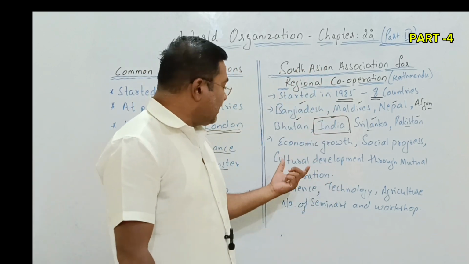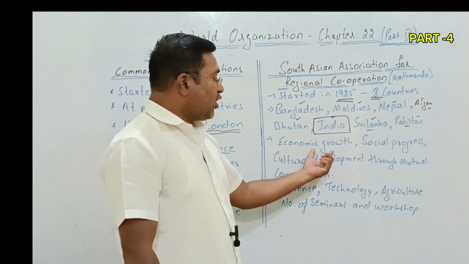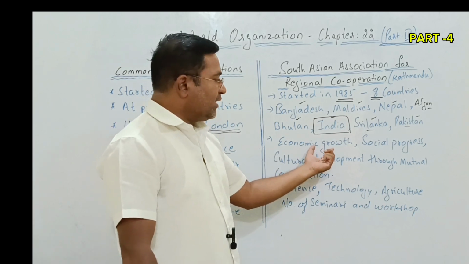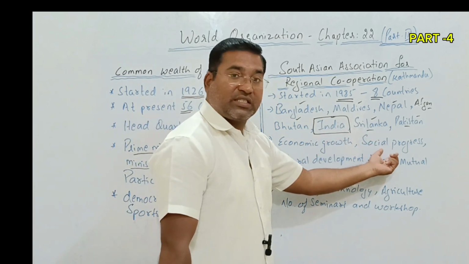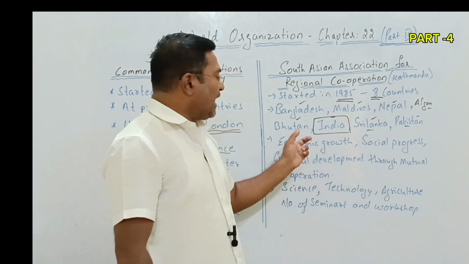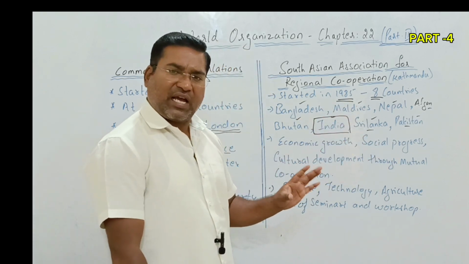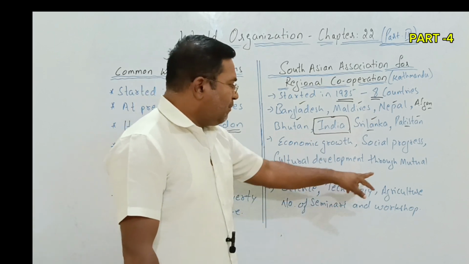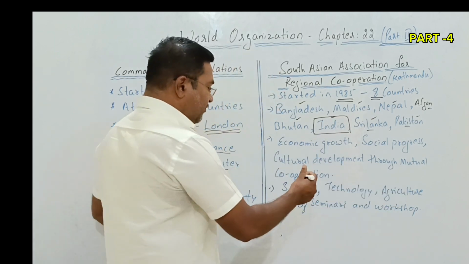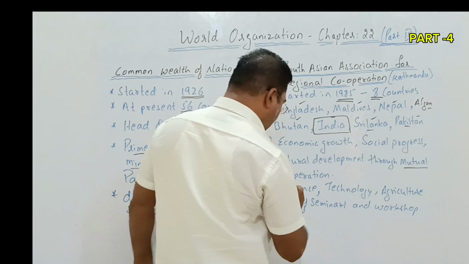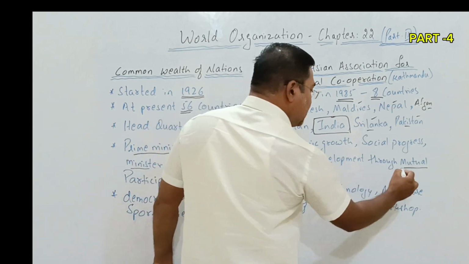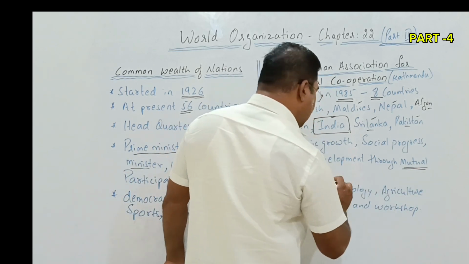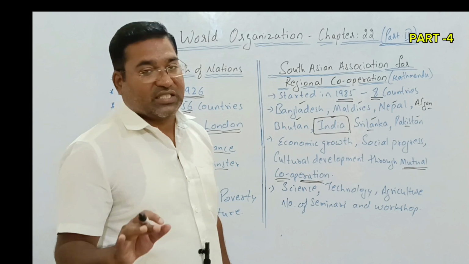It was decided by the countries that there should be a focus on economic growth and social progress, as almost all the nations have the same social and cultural conditions and cultural development. But it should be done with the help of which one? With mutual cooperation. If mutual cooperation is there, then only can it be done successfully.